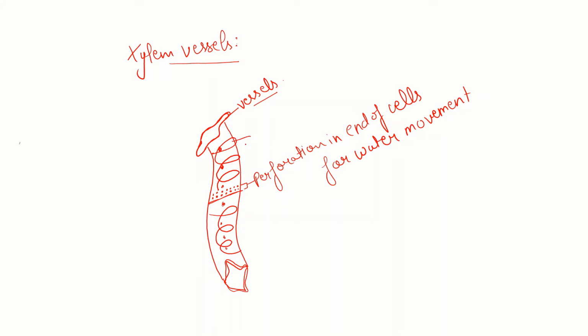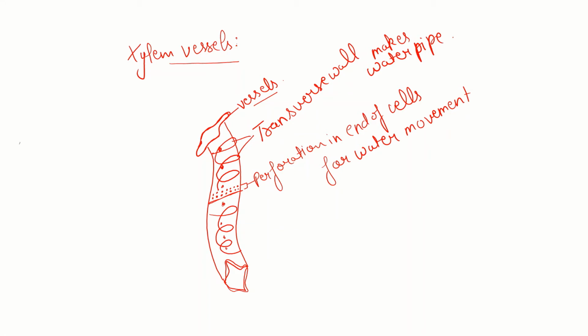This is how the transverse pipe looks. The transverse wall makes a water pipe for transportation. This is how xylem vessels look.